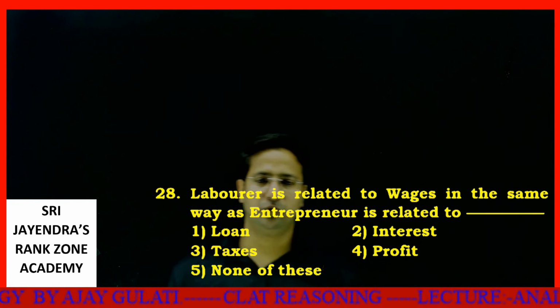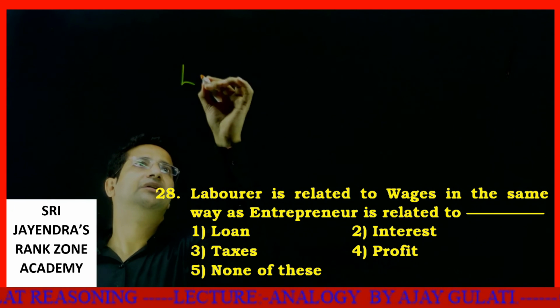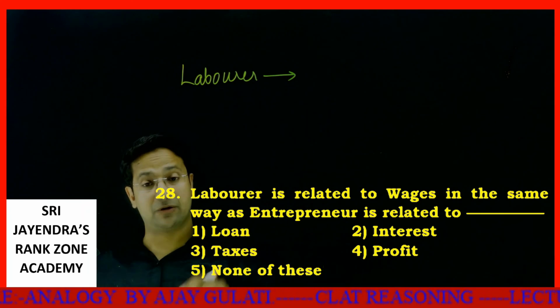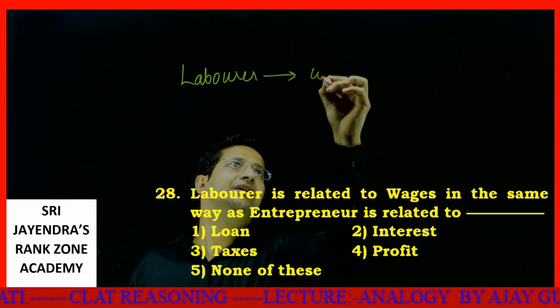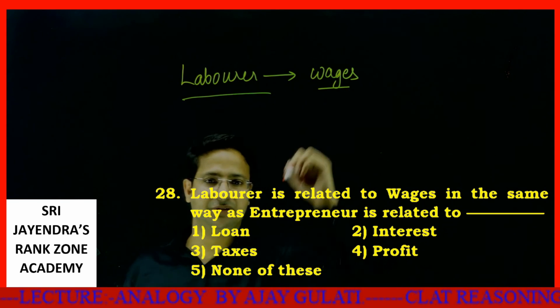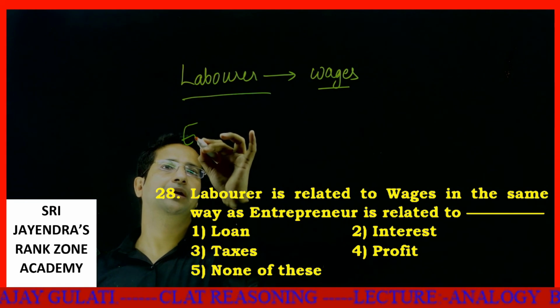Laborer is related to wages in the same way as entrepreneur is related to what? What is the core purpose of a laborer? A laborer basically earns wages. What is an entrepreneur?